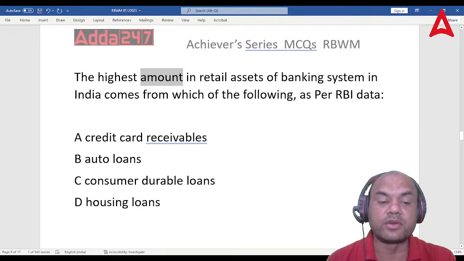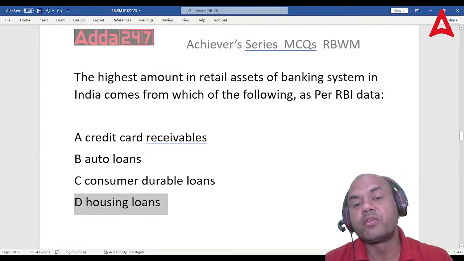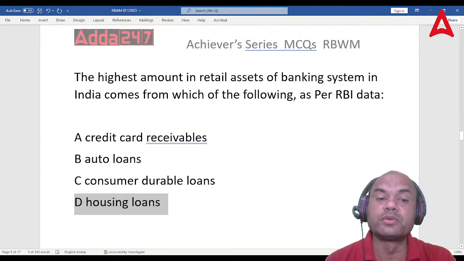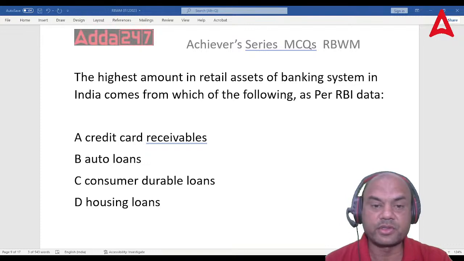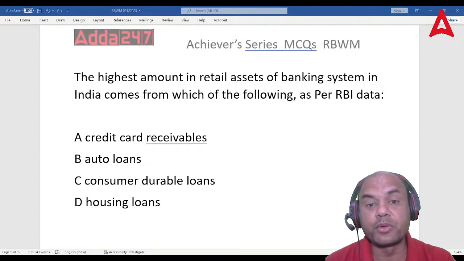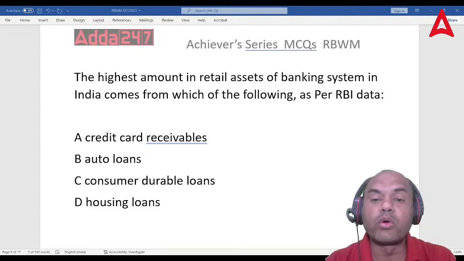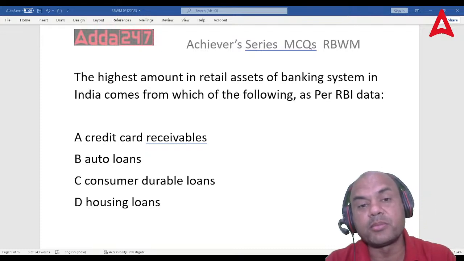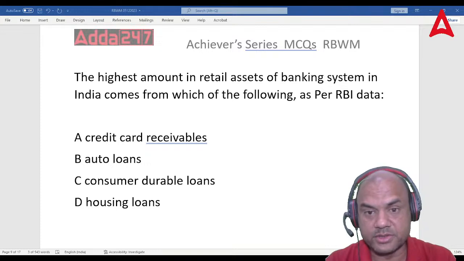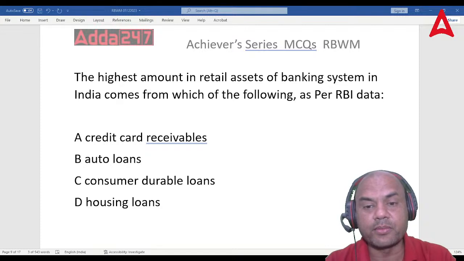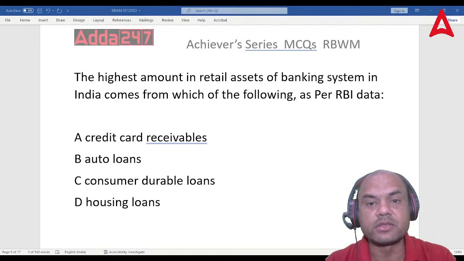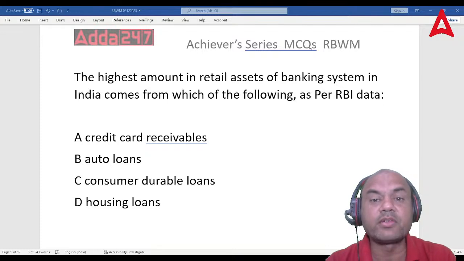Remember this, housing loan. Housing loan is a major sector which earns banks huge income. Got it? That is the beauty of housing loans. Here, more than 50% of the income of retail banking loans comes from housing loans. Everyone remember this. That's why all the banks are now focusing on housing loans. Everyone wants housing loans.